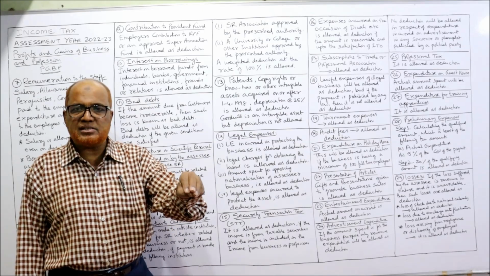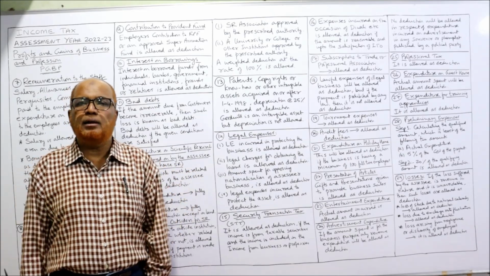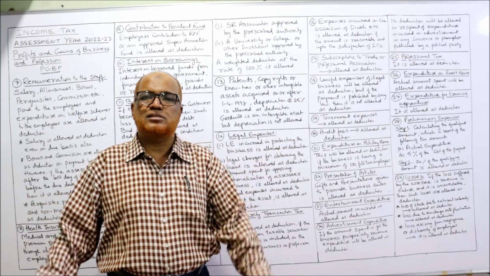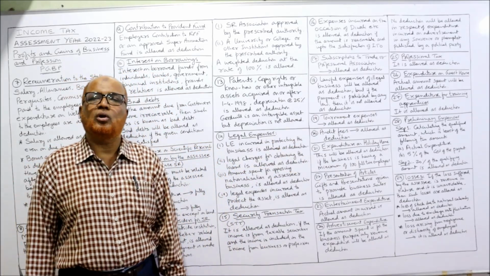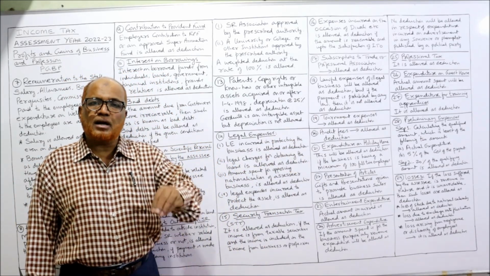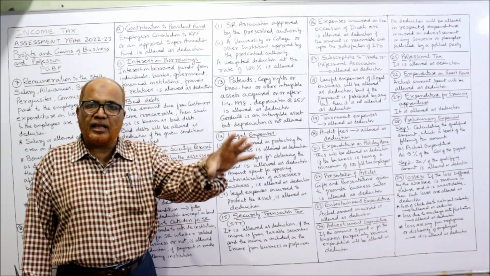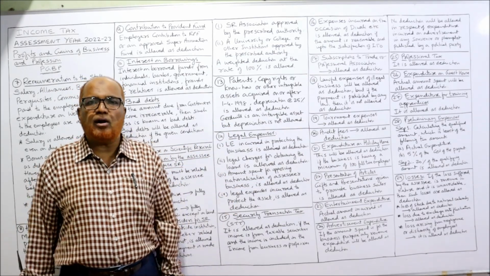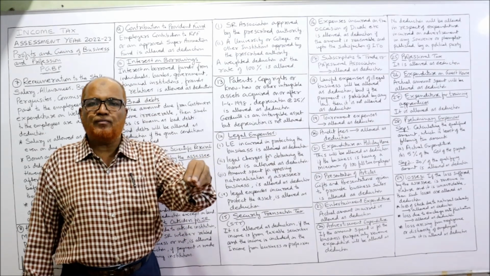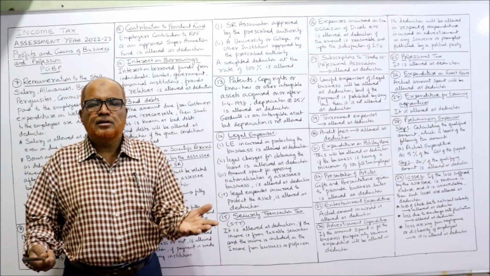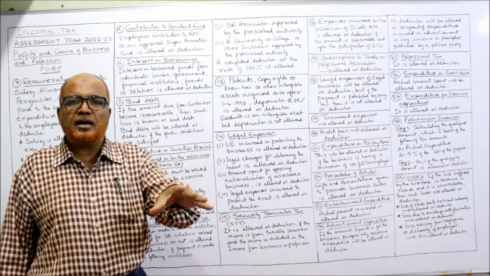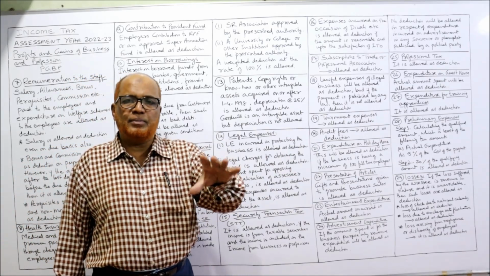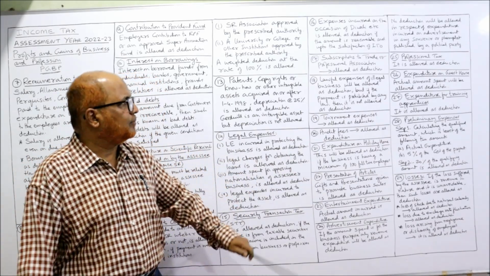Bribe given to officials in order to conduct the illegal business. This bribe is prohibited by law, so it is not allowed as a deduction. Whereas some commission paid to run the illegal business will be allowed as a deduction, because payment of commission is a legal expense. So to run the illegal business, some expenditure is allowed.